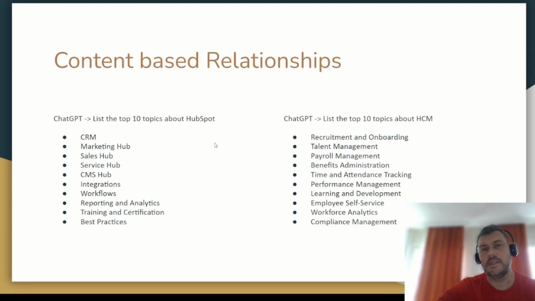The second type of relationship we talk about is if we're going to be selling a product or a service, then we're looking at relationships based on content. So we're really talking about subject matter topics in here. So for this video, I got ChatGPT to talk about a couple of areas that I work in. So human capital management, we see that it's done a pretty good job of working out topics. And we look at HubSpot and we see that it's also done a fairly good job of creating 10 topics around HubSpot. So why do we want this?